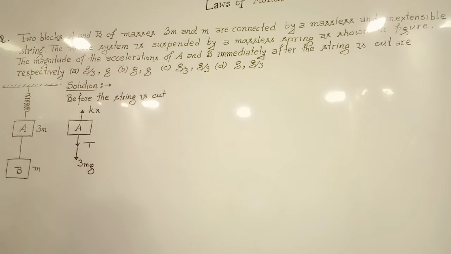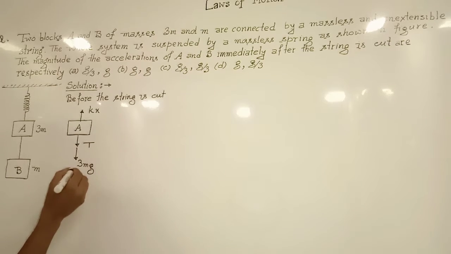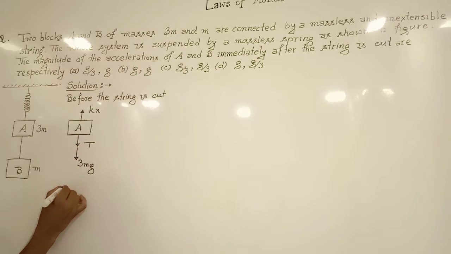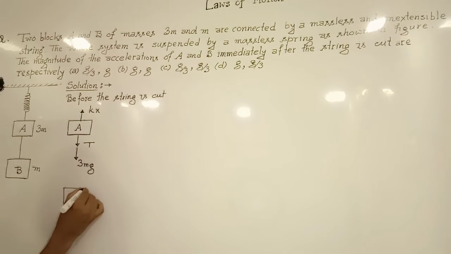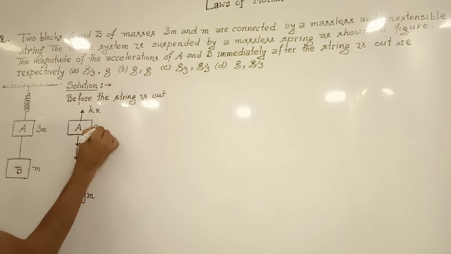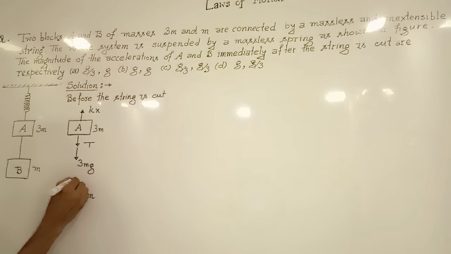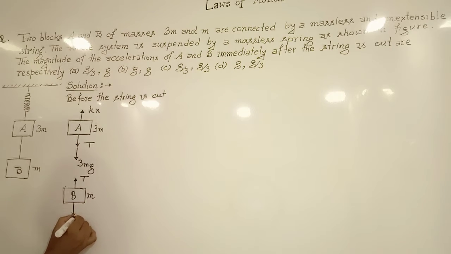Again, for the block B, whose mass is equal to m, the tension force will act upward, and the weight of the block B, mg, will act downward.